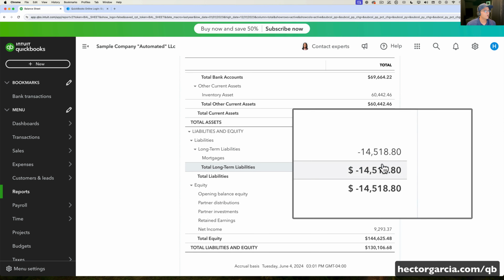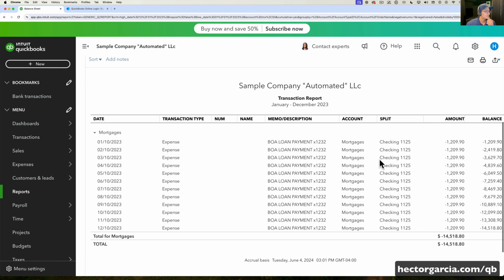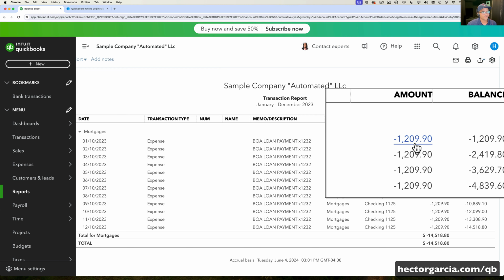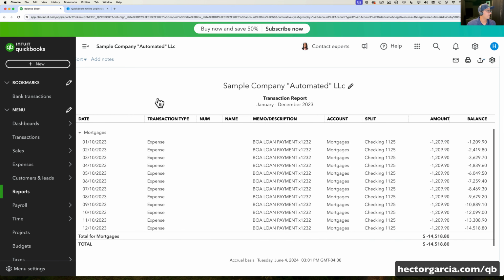Then we got this thing here called mortgages. So let's click there on mortgages. And okay, this is a loan payment. So it's a fixed loan payment. It put it into mortgages. Maybe this is an equipment loan. Maybe this is a car loan. So it's not really that straightforward. Plus, where's the breakdown of principal and interest? Again, not a straightforward thing.